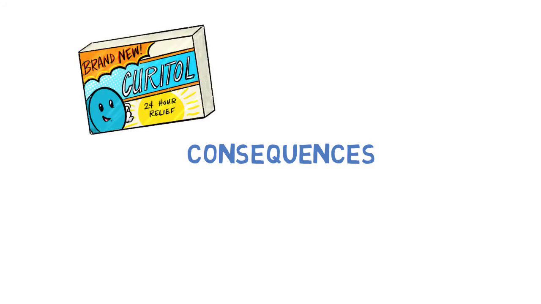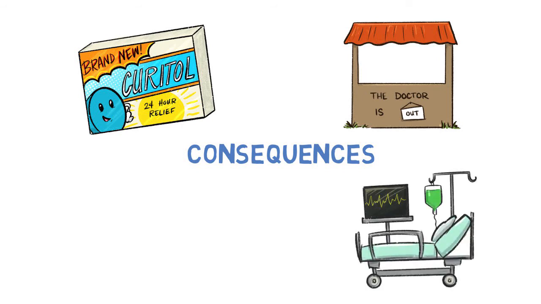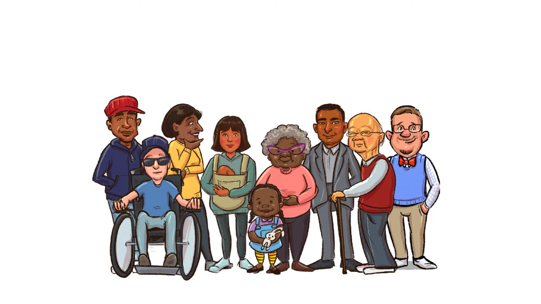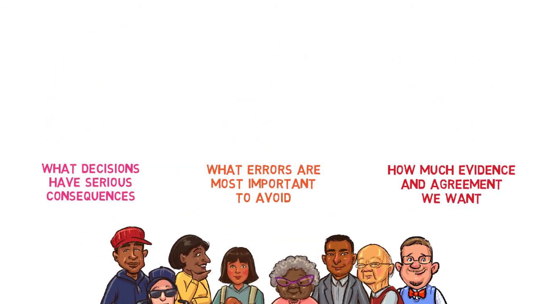Decisions in modeling can have consequences. Deciding it's true that a drug is safe, or likely we'll have a doctor shortage, affects human health and the economy. Social values play a role in identifying what decisions have serious consequences, what errors are most important to avoid, and how much evidence and agreement we want before we decide.